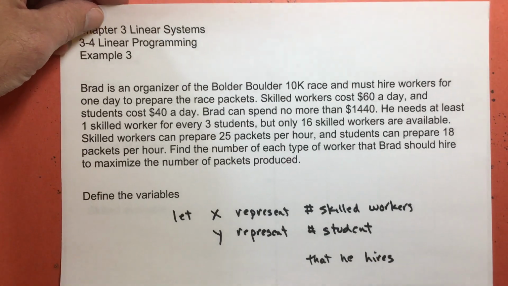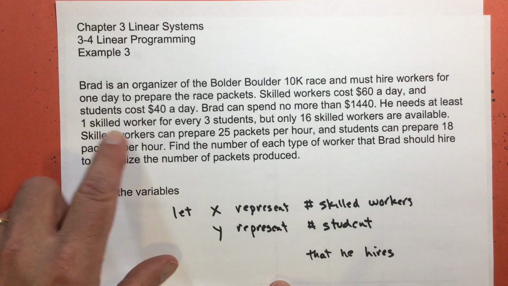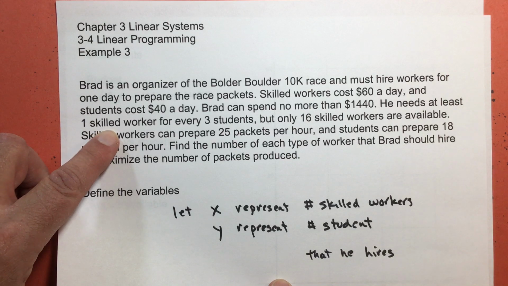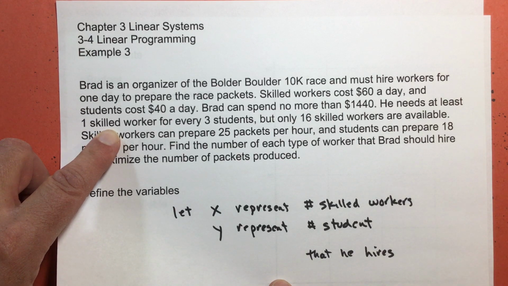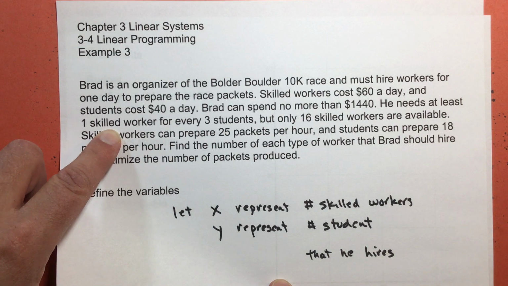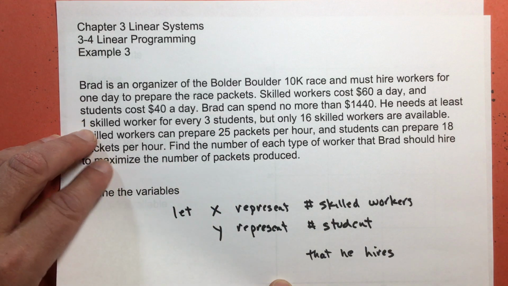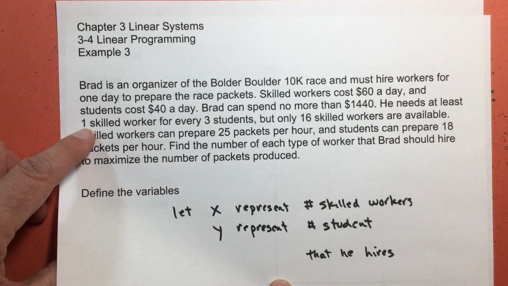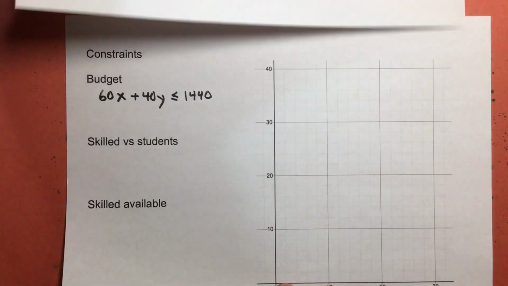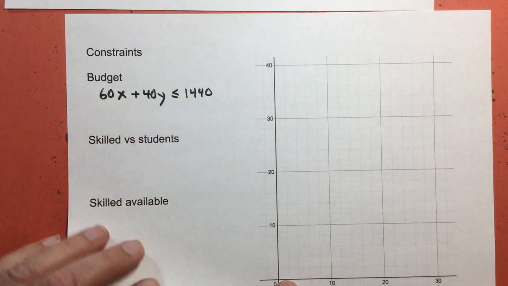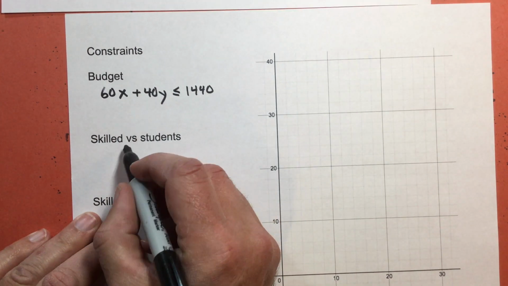Now the second constraint, I know I'm switching between papers here. The second constraint is this. He needs one skilled worker for every 3 students. So if I take the number of skilled workers that I have and multiply that by 3, that will tell me how many students I can have. So 1 times 3 is going to give me 3. That makes sense. Or 2 times 3 is going to give me 6. Or I could have more skilled workers. So if it was equal, I would have